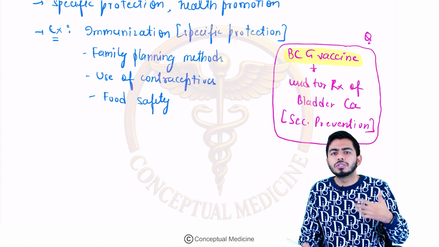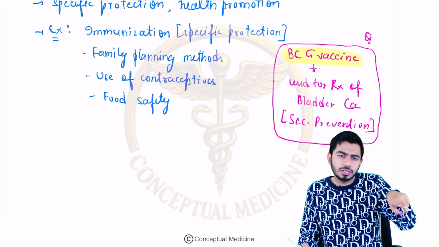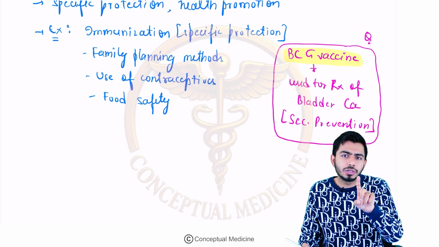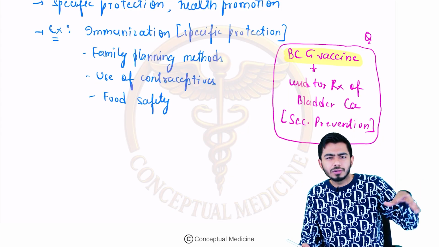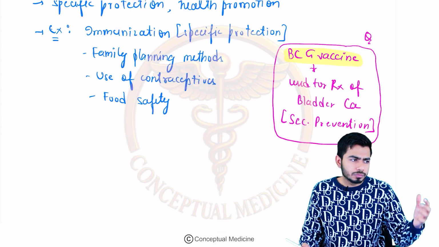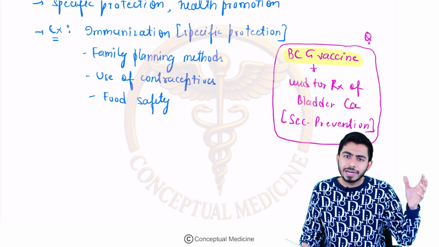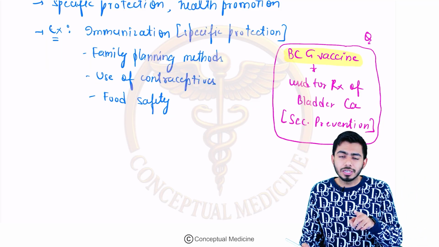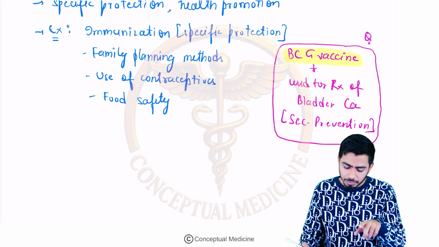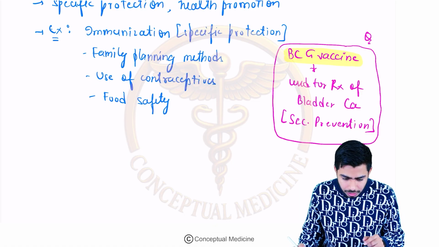Why is it so? Food safety purpose. So the risk factor is present. Food contamination is the risk factor over here. To prevent that, we are choosing which vendor to have our food from. So which level of prevention again? Primary prevention. So food safety is also the primary level of prevention.